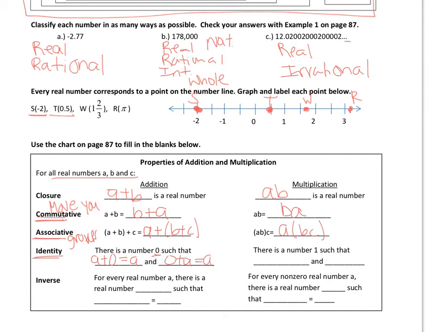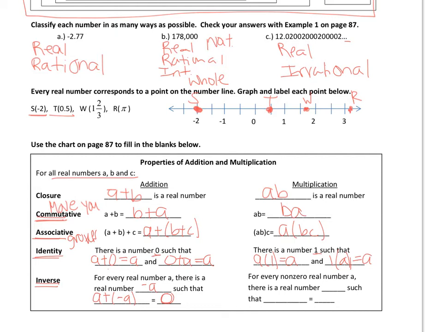Okay? For multiplication, the identity is 1. So A times 1 equals A, and 1 times A equals A. They're the same thing. Inverse, well, think opposite for inverse, right? So if I have a number A, then the inverse of that for addition is negative A, because if I add A plus negative A, the inverse should give me the identity. So that is 0, which we said here is the identity, right?